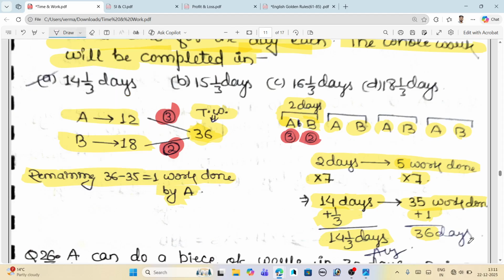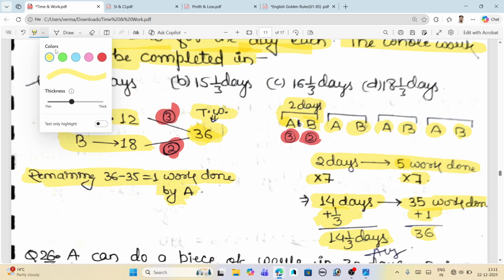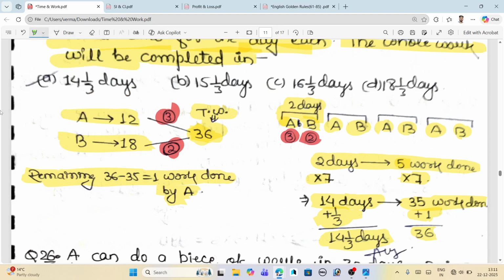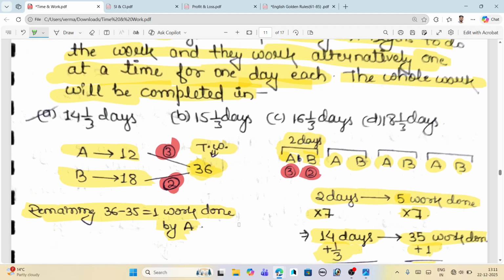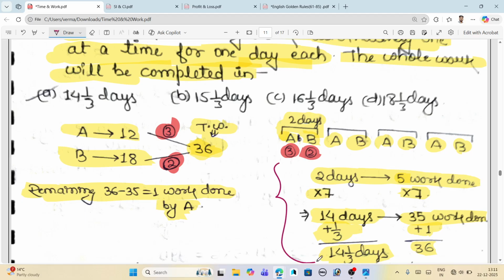Okay, so I have to erase it because this is not the day, this is the work done. Now moving forward, what's the answer? The answer is option A, that is 14 whole 1 by 3. Now you can get the idea or approach of how we can solve this type of questions. We solve this type of questions only by doing these things. Okay, that is by multiplying,